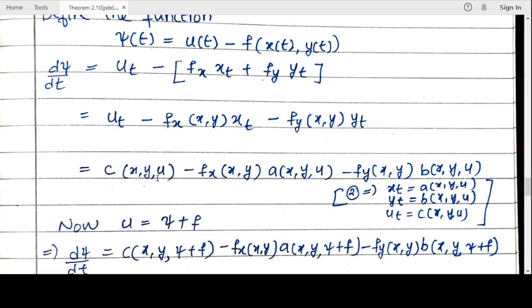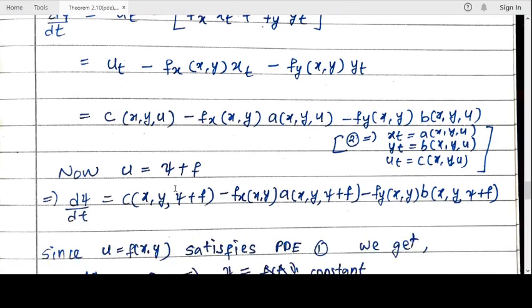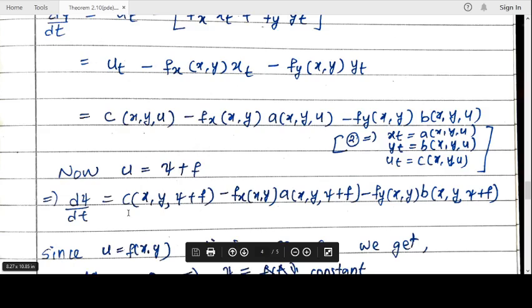Now we have u is nothing but psi plus f. From this you can see that psi is u minus f, so u is psi plus f. So for this u we will substitute psi plus f. So we are getting d psi by dt equal to c of (x, y, psi plus f) minus f_x at (x, y), a of (x, y, psi plus f) minus f_y of (x, y), b of (x, y, psi plus f).